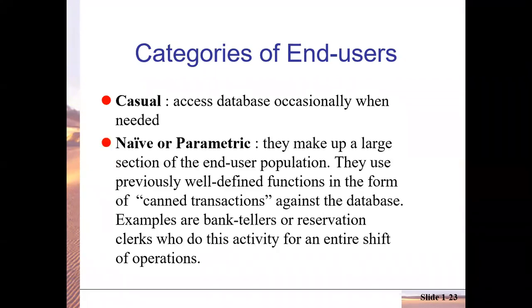The second category is naive or parametric users. This group is quite large. They make up a large section of the end user population. They use previously well-defined functions in the form of canned transactions against the database. So what do you mean by this? These are the frequently using users, I mean, the users who frequently use the database.